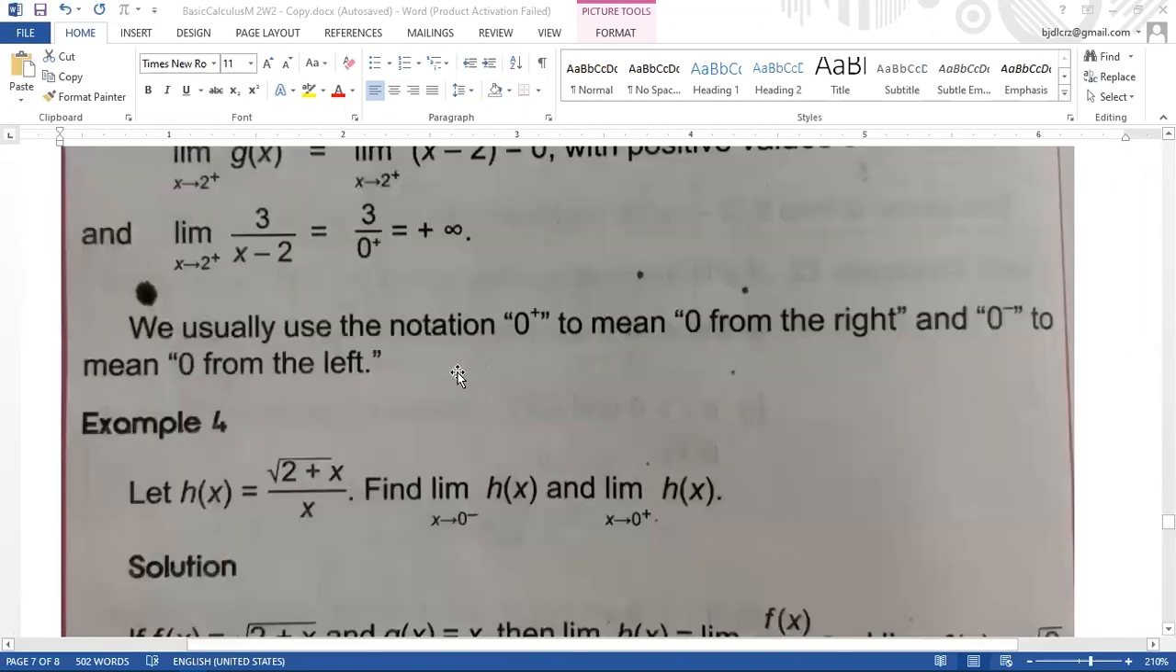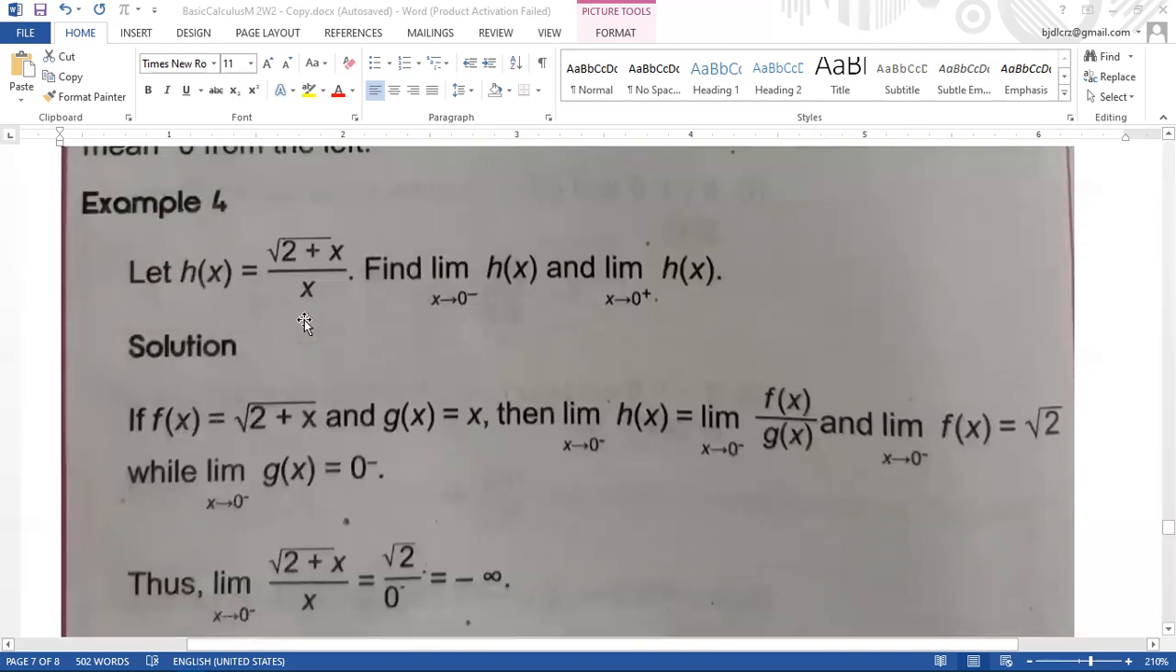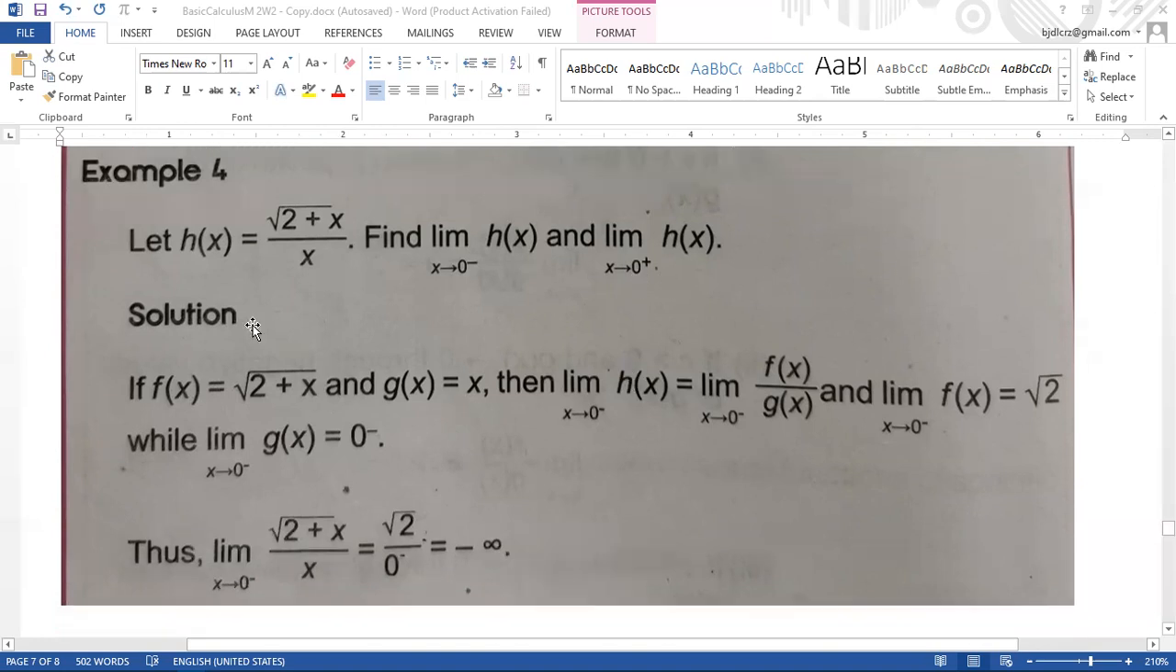So we have here another example. Let h of x be equal to the square root of 2 plus x over x. Find the limit of h of x as x approaches 0 from the left and the limit of h of x as x approaches 0 from the right. So we have here the solution.